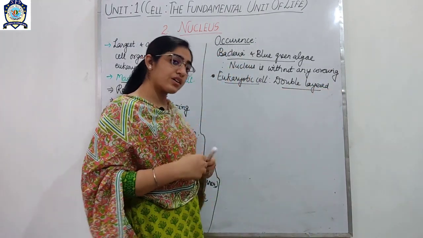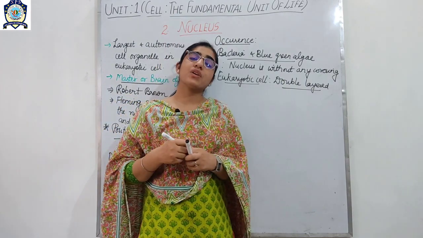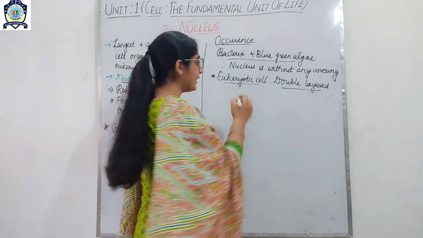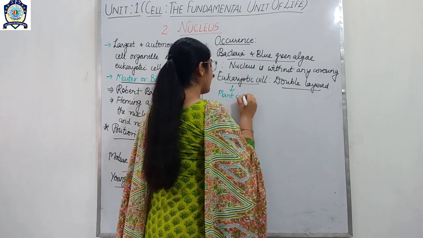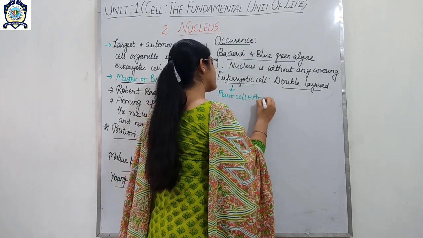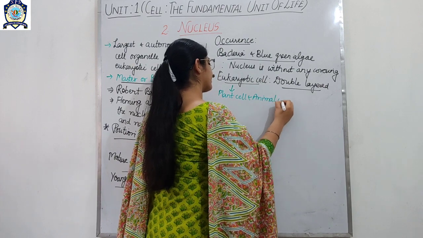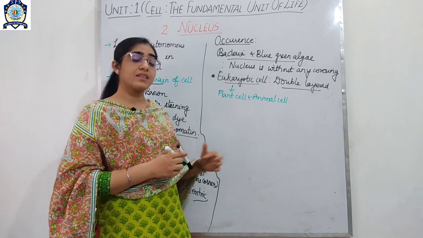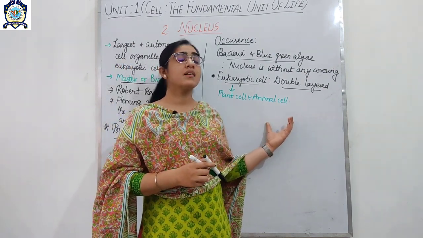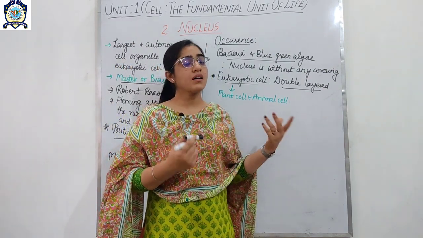Eukaryotic cell is where the nucleus is well defined, that is in the plant cell and animal cell. Okay, so this was the occurrence on the basis of the membrane or the covering.